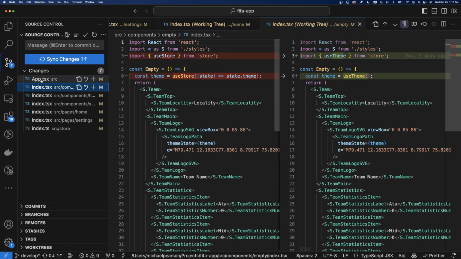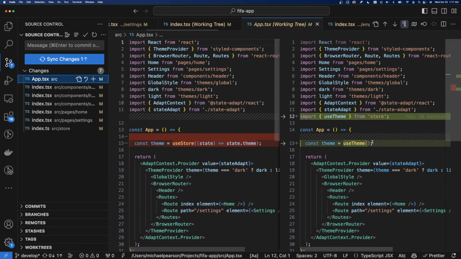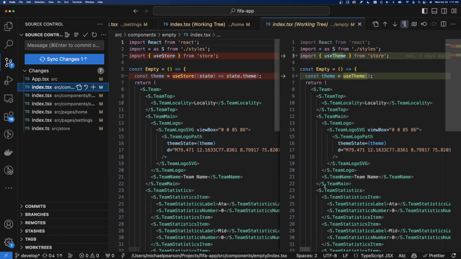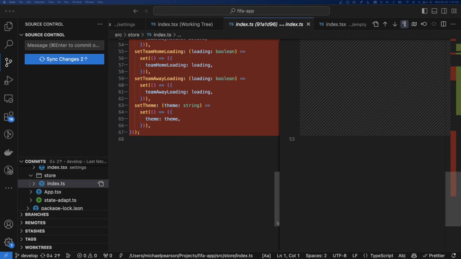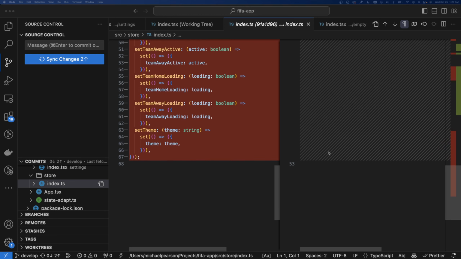Okay. So let's look at the total lines of code that is different between these two things. Okay, here are the results. 70 insertions, 92 deletions. So StateAdapt is quite a bit smaller in this small app. I personally think the store file is the most interesting place where it was different, and that went from 68 to 53 lines of code. So that's about, I just did a calculator thing, and it's 22% less code.